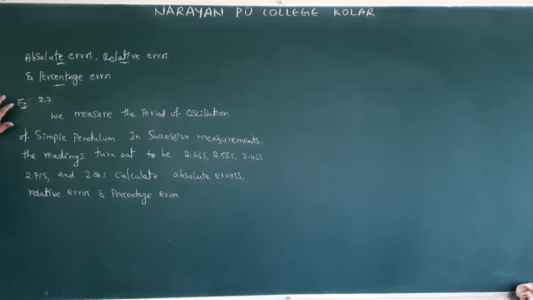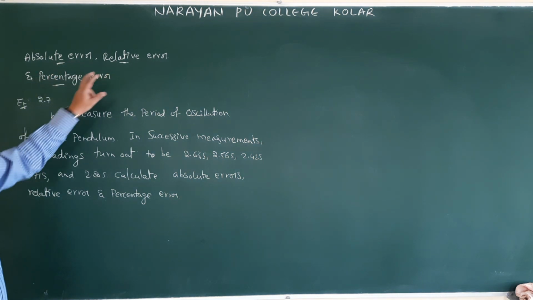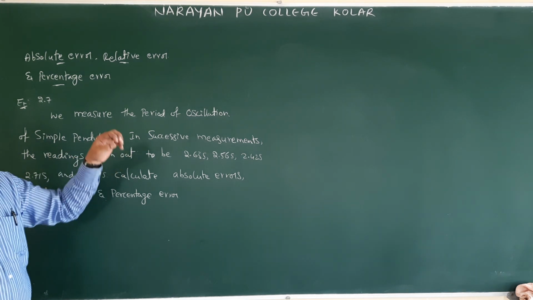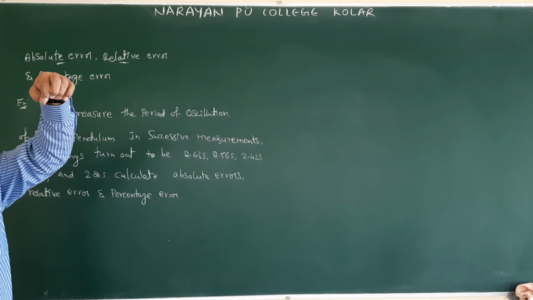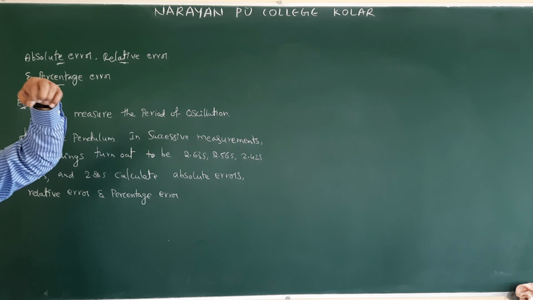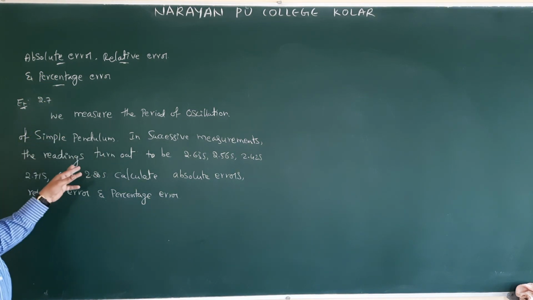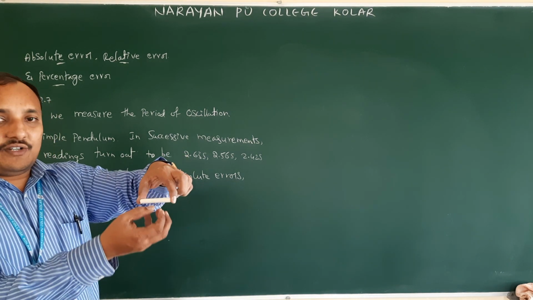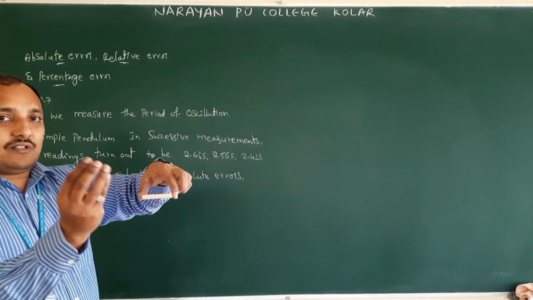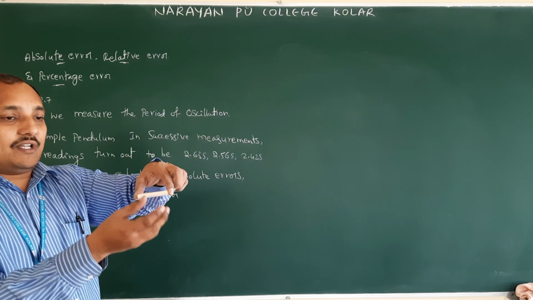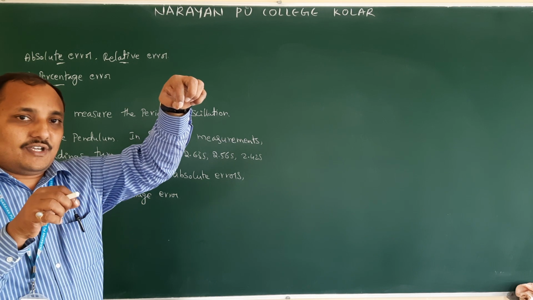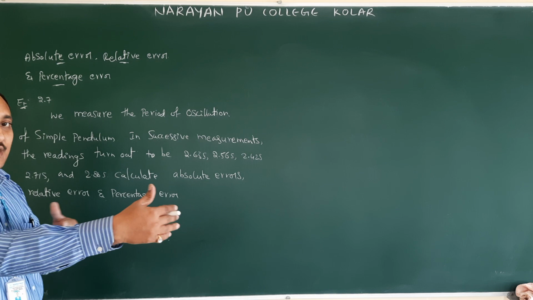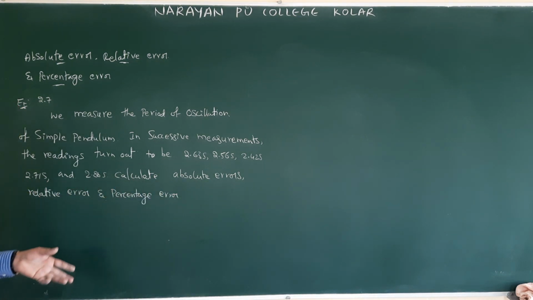See, one of the example problems they gave on absolute error, relative error and percentage error. We measure the period of oscillations of a simple pendulum. I think you might have seen a simple pendulum: a bob suspended from some rigid support. So we are finding the oscillations. You can do this experiment at home also. You can take a stop clock and hang any object, like a chalk piece, a small eraser or a sharpener. You can pull it and leave it, and it will make oscillations. For those oscillations, you can take 10, 15 or 20 oscillations.